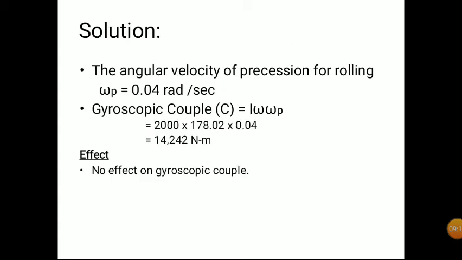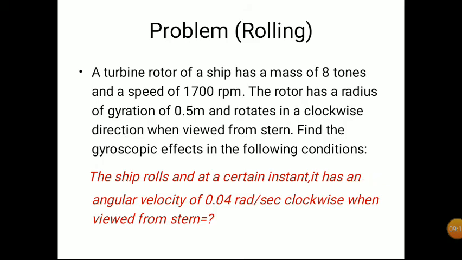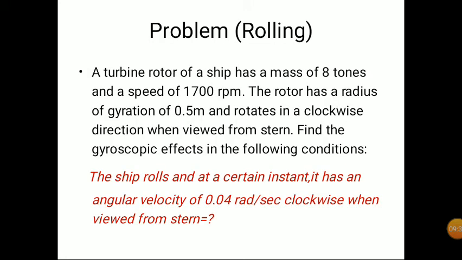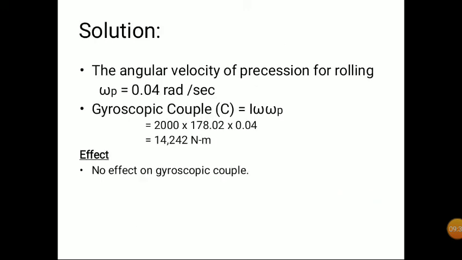And for the gyroscopic couple, what is the equation? C = I ω ωp, and I is mk², that is 8 tons means 8000 kg into k², k is given as 0.5. From that you can get I, and omega is 2πn by 60, n is given as 1700, so 2π into 1700 by 60. From that you get omega. Omega p is given here, so we get 14242 Newton meter. No effective gyroscopic couple, it will not produce any gyroscopic couple.